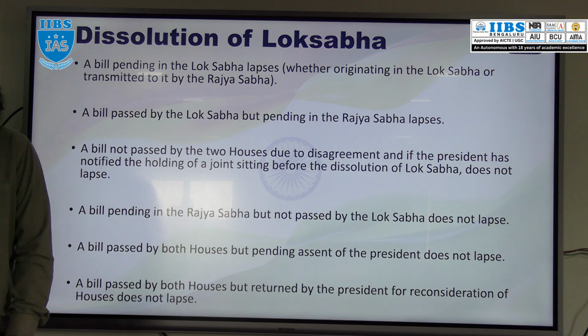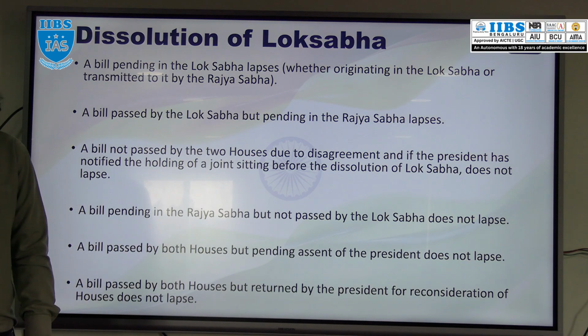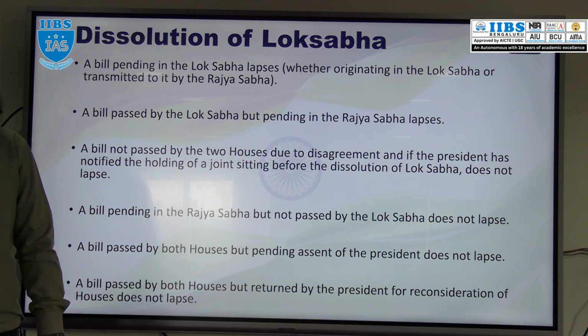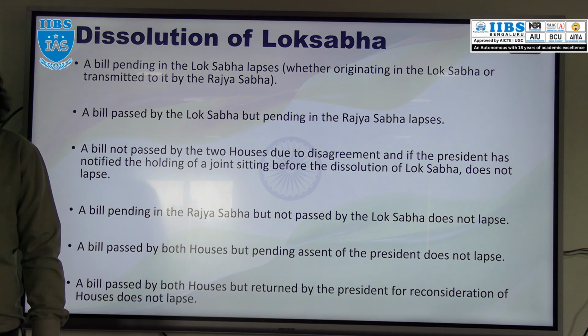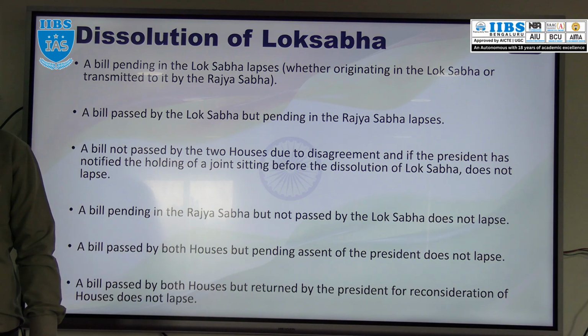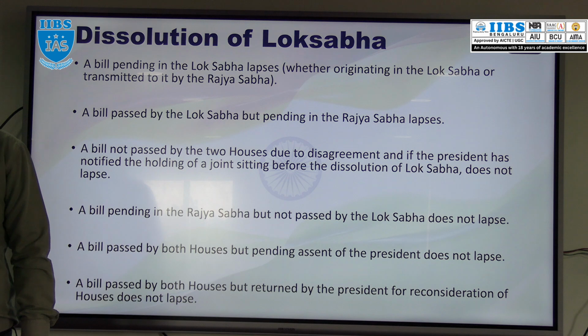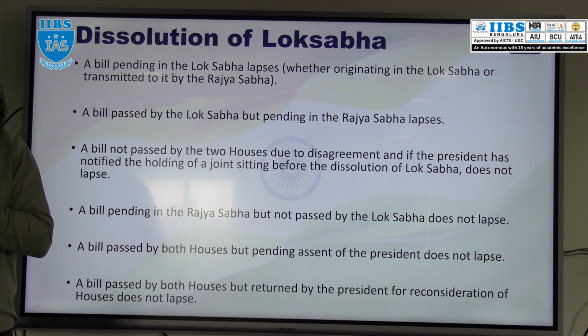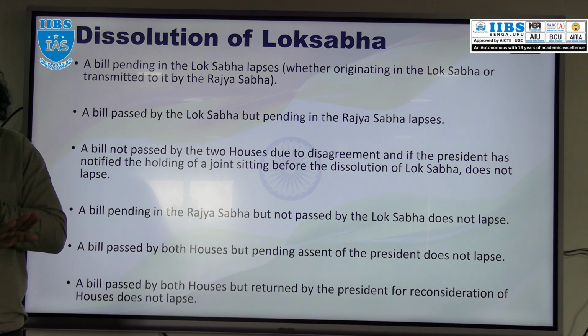And next, what is that? A bill which is passed by both the houses of the Parliament, sent for the assent of the President, and the President returned that bill for reconsideration. In President's veto power we discussed, na? Absolute veto means the President will reject the bill, the bill becomes dead. Suspensive veto means the President returns the bill for reconsideration.